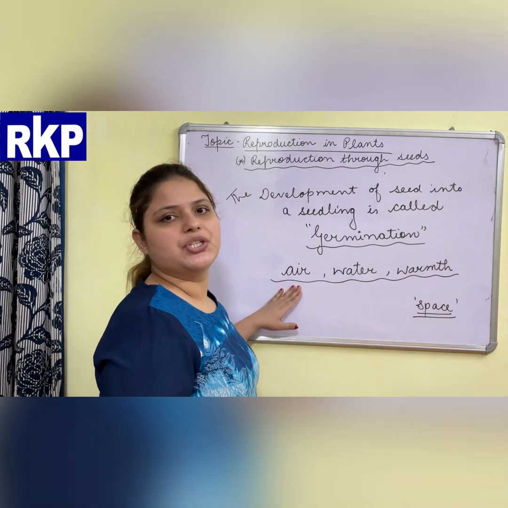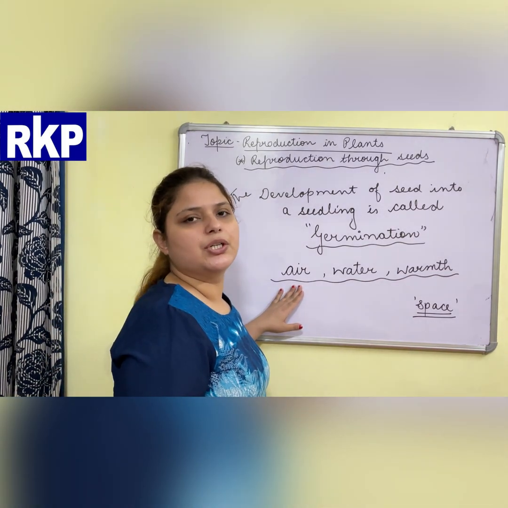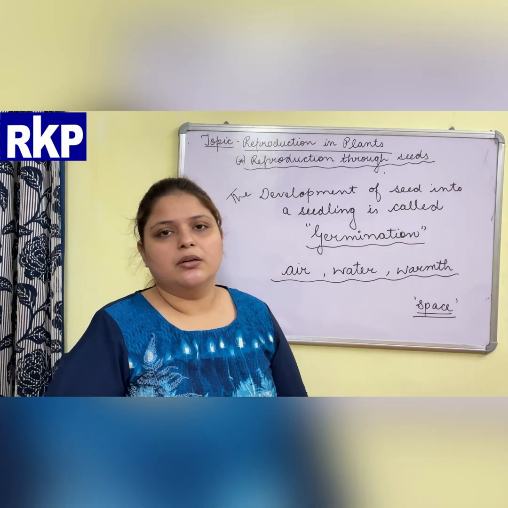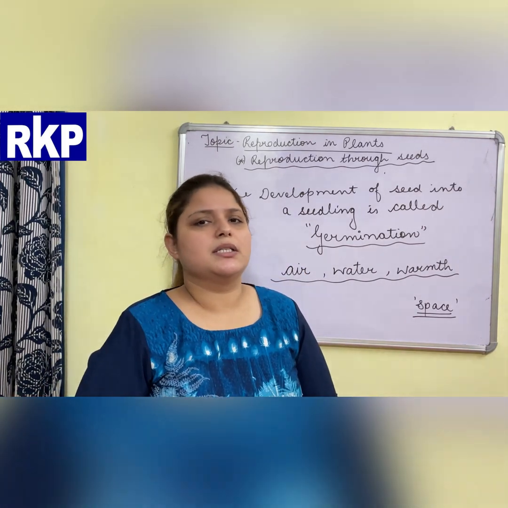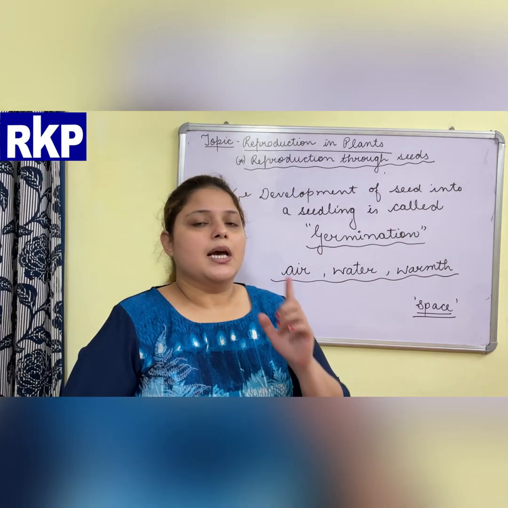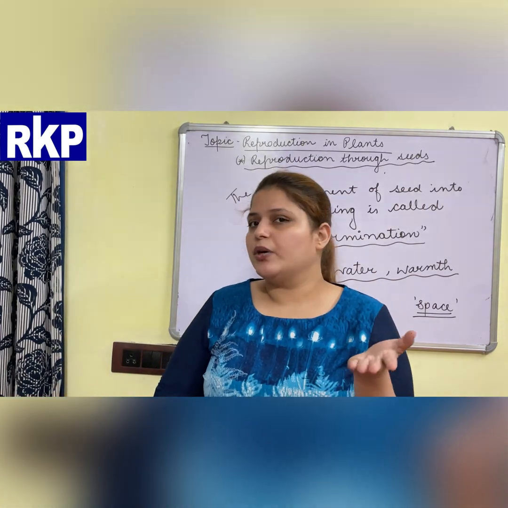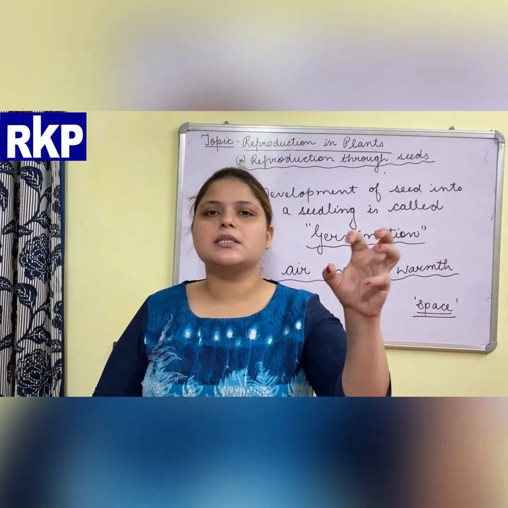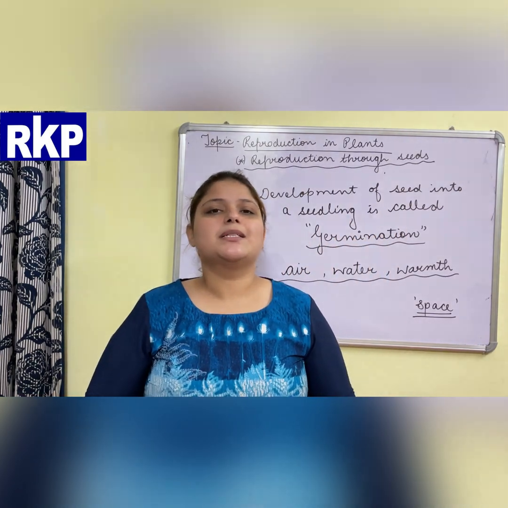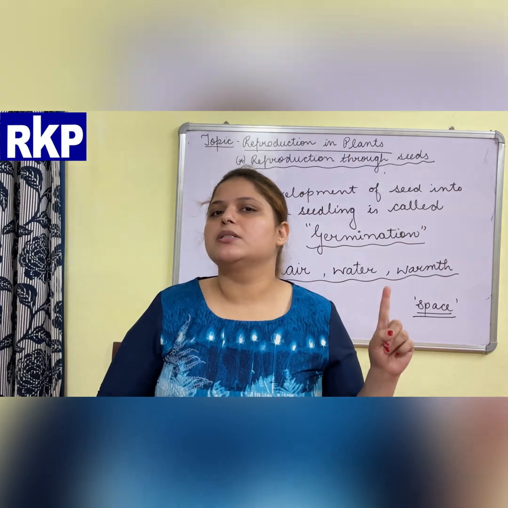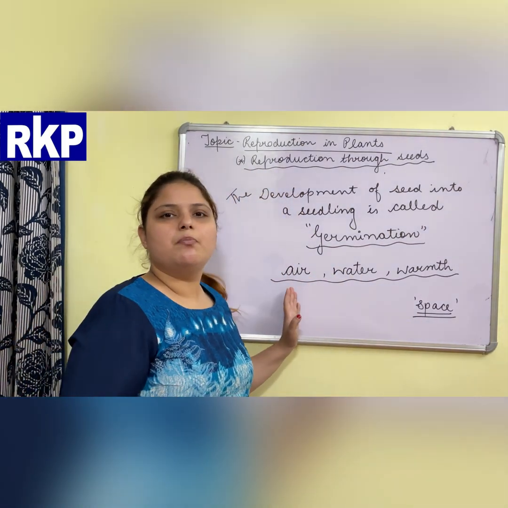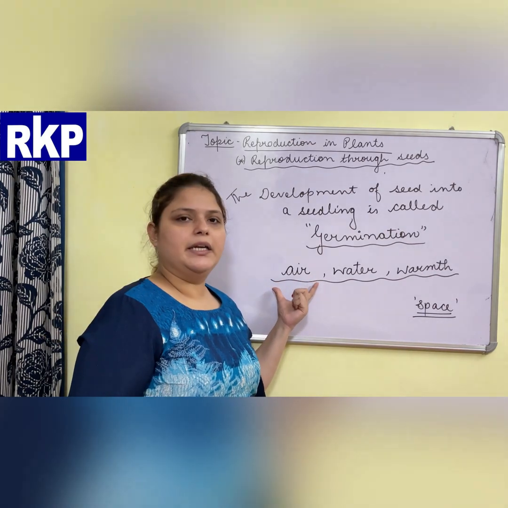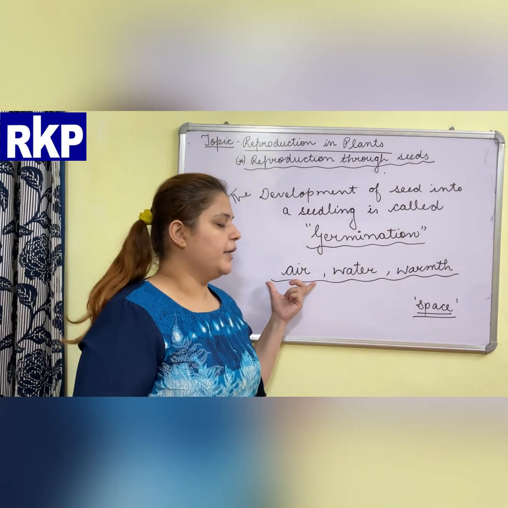Now the first condition is air. We are sowing the seed into the soil. In the soil, from where will the seed get air? As we have done the concept of soil in 3rd class also, in 4th class also, soil particles trap air. Means air is present between the particles of soil. That air is absorbed by the seed, and then it fulfills its need of air.